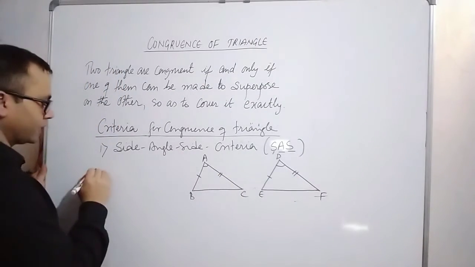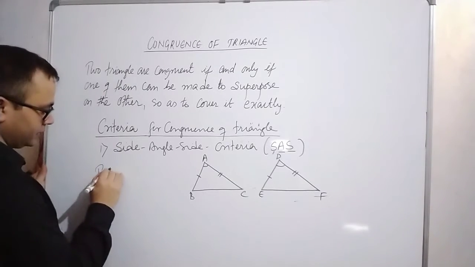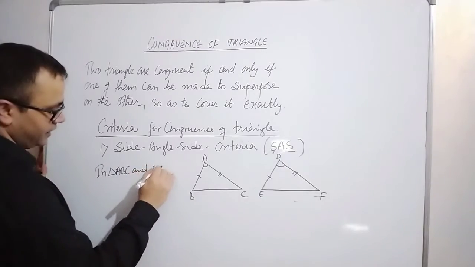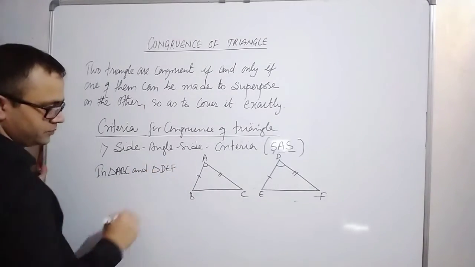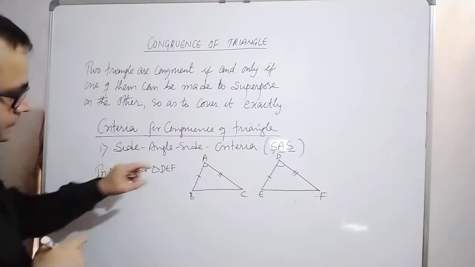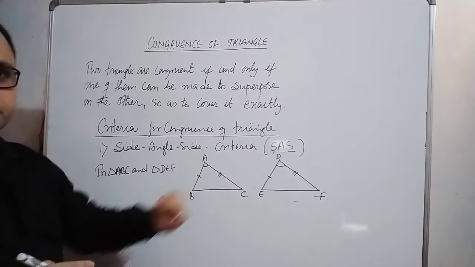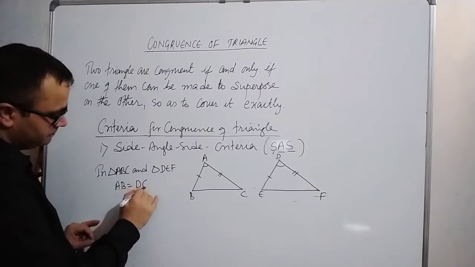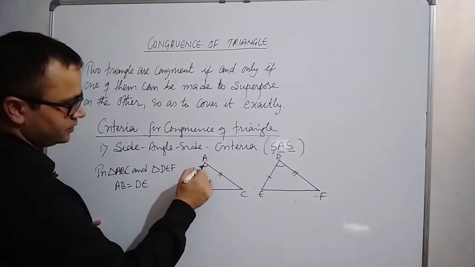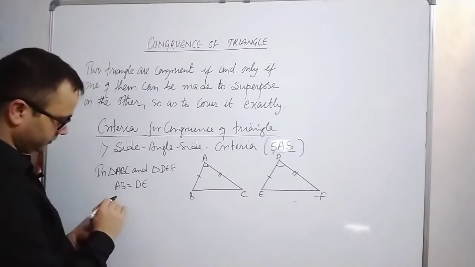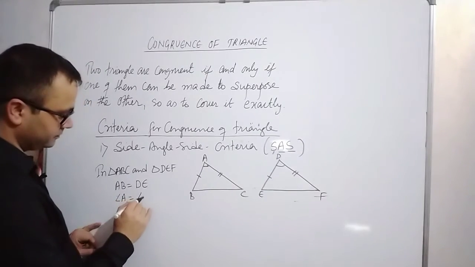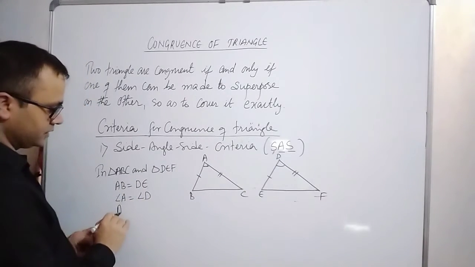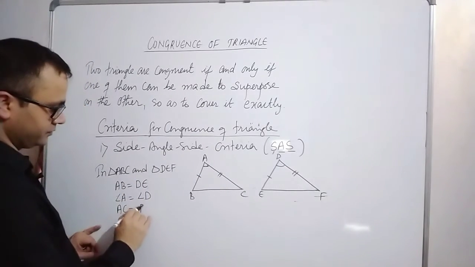So in triangle ABC and triangle DEF, we can see that AB equals DE. Next, angle A equals angle D. And the last one is AC equals DF.